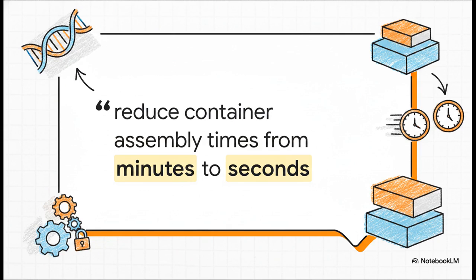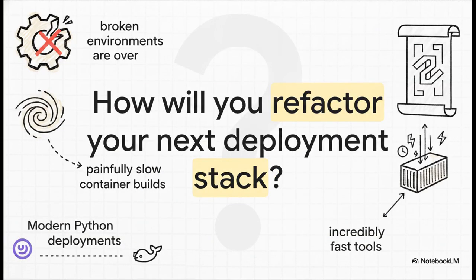So, what's our grand takeaway from this explainer? Well, UV and Docker are not competitors. They are two halves of a complete, rock-solid modern development stack. By combining the Rust-driven speed of UV with the immutable isolation of Docker, engineering teams are literally reducing container assembly times from minutes down to seconds. That is huge. The days of struggling with broken environments and endlessly slow builds are officially over. The tools are here, and now you've got the masterclass blueprint. So, I'll leave you with this. How will you refactor your next deployment stack?